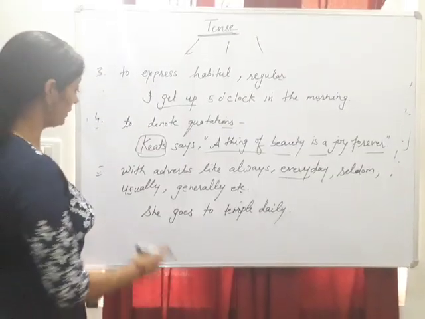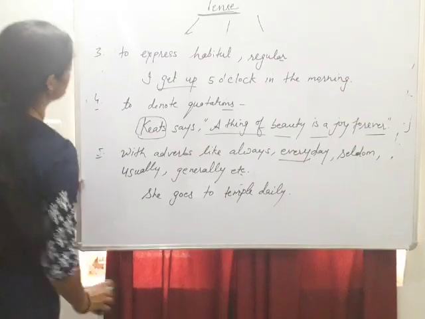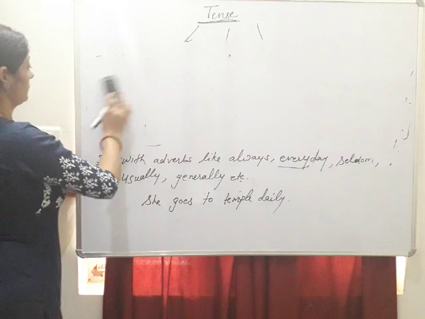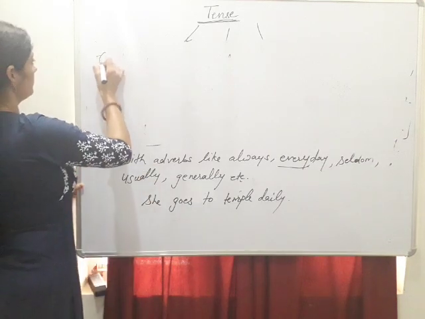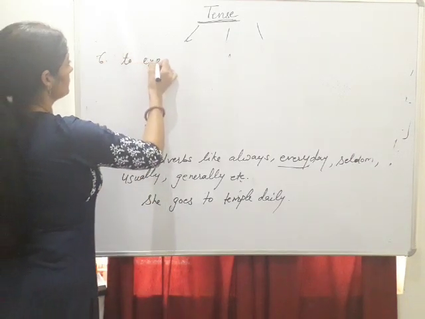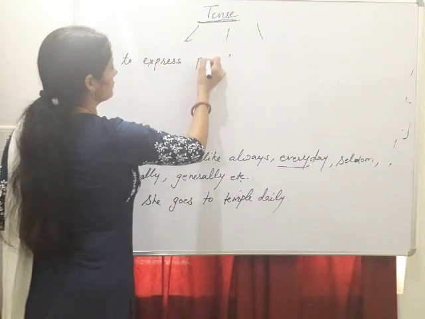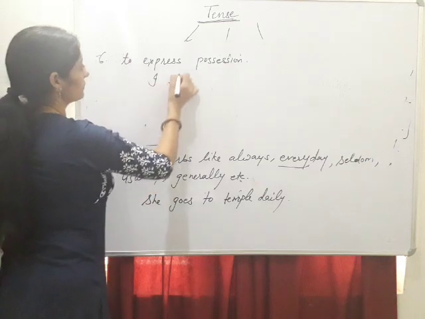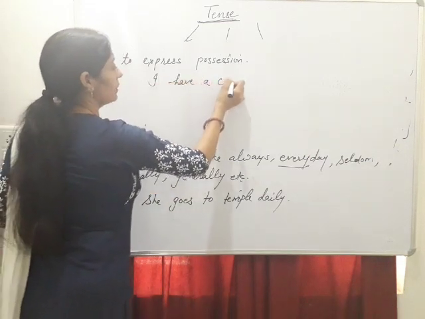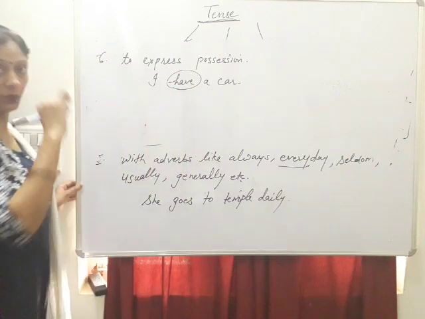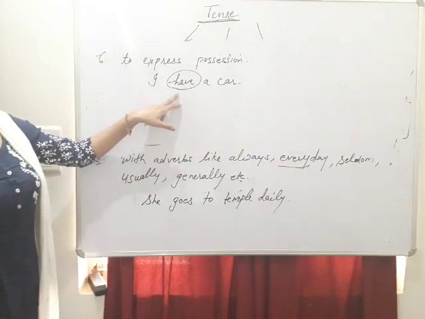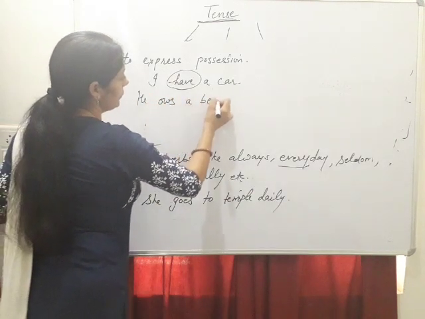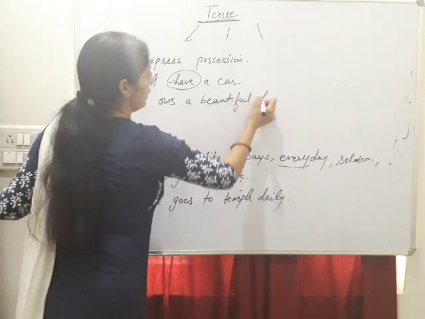Yes, students, next one is to express possession. For example, I have a car. It means this first verb shows possession here. We can also say he owns a beautiful house.